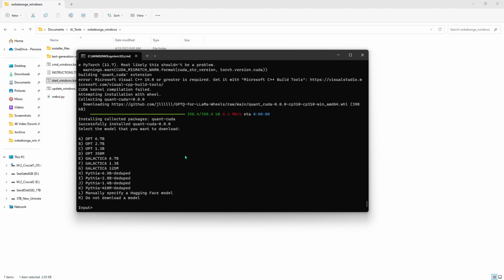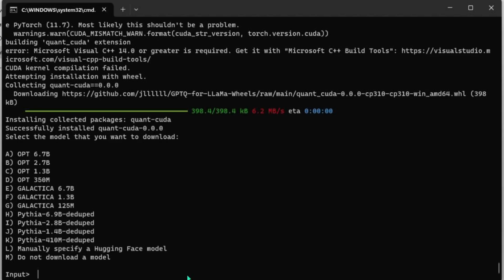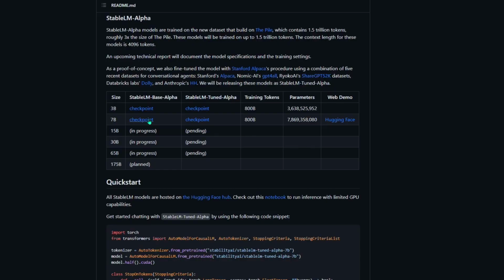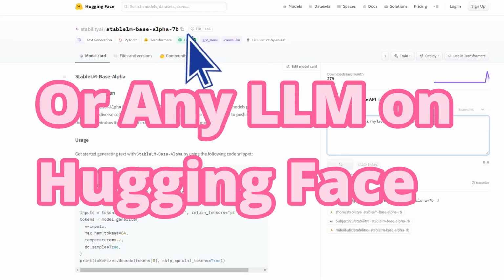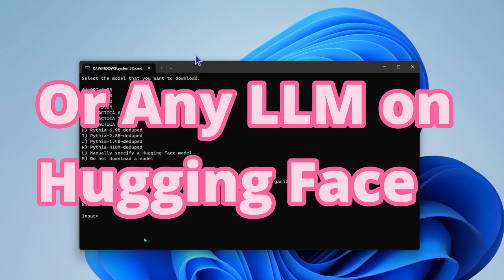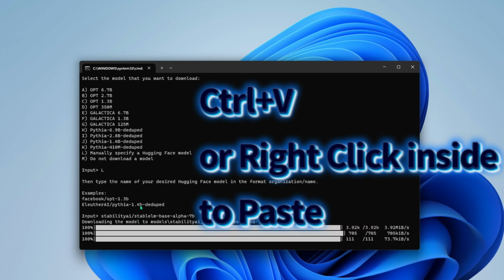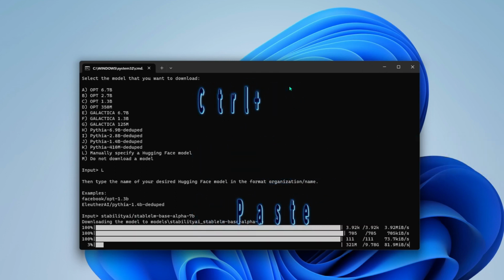At some point during the download, you're going to be given the option to download a bunch of different models. We're not here for those models. Just select L by typing in L and press enter, which is manually specifying a Hugging Face model. The next thing we need to do is go to the Hugging Face site with the 7 billion parameter model and click on the double squares next to the name to copy it. And then go back to your command prompt and just paste it where the input is and press enter. And that's it. It's going to download the model into the appropriate folder and it's going to do the rest of the work for you.